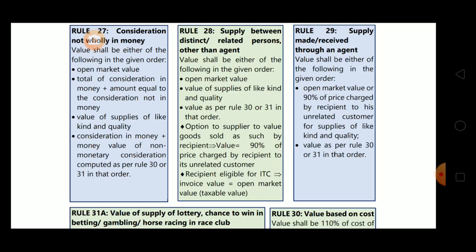So the total of consideration in money is 40,000, and an amount equal to consideration not in money is 10,000, the price that your old refrigerator fetched. So 40,000 plus 10,000, that is 50,000, will be the value as per rule 27.